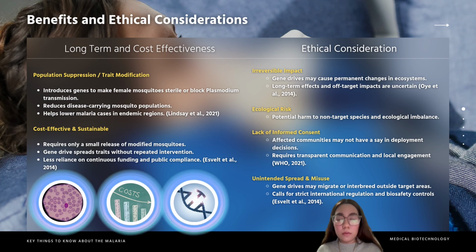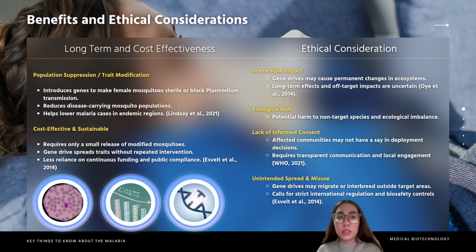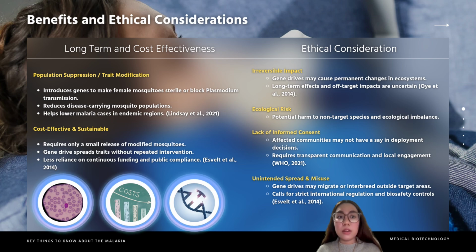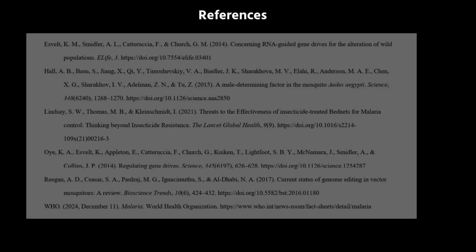In 2024, research by the World Health Organization noted that a key application of gene drive is controlling mosquito populations by inducing female sterility or blocking malaria transmission, thereby reducing disease incidence. This method offers a cost-effective, sustainable alternative to conventional vector control, as gene drives require minimal release and self-propagate, reducing long-term public health intervention needs. This was said by S. Veld et al., 2014. And that is all from us.